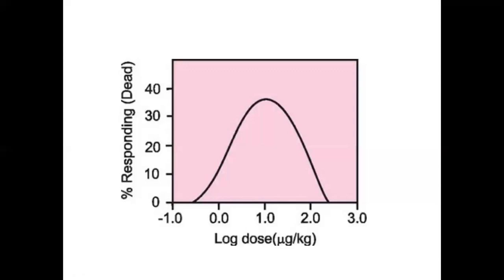In this, about 10% of animals in a given population are killed at the dose level of log dose 0, and 10% are not killed until the dose is increased to log dose 2. Majority are killed at the doses between 0.5 to 1.5 log doses.